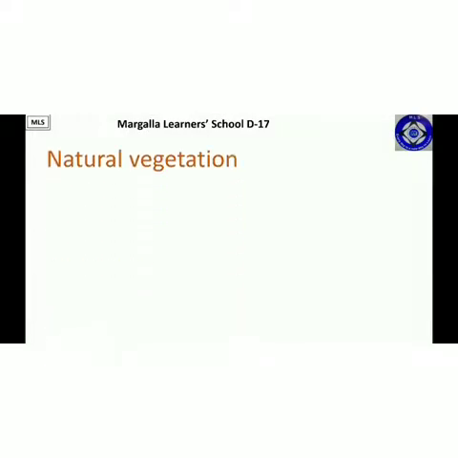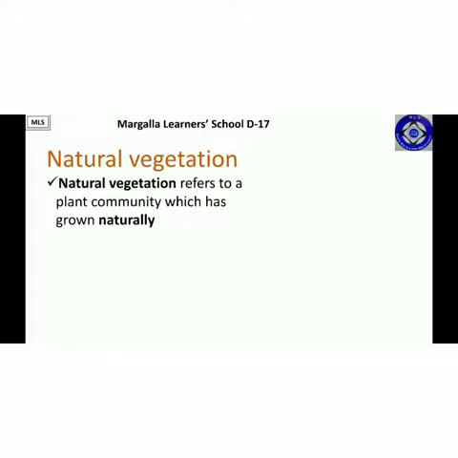Next we have natural vegetation. Now what does natural vegetation mean? It is a plant community which has grown naturally. The plants which grow naturally, we do not cultivate them. For instance, we cultivate mangoes, we cultivate wheat, we cultivate rice. So these are the plants or vegetation which we grow on our own.